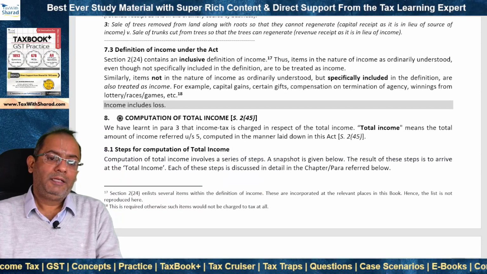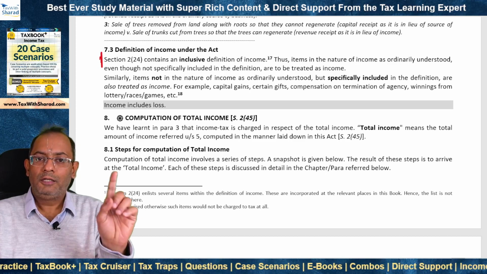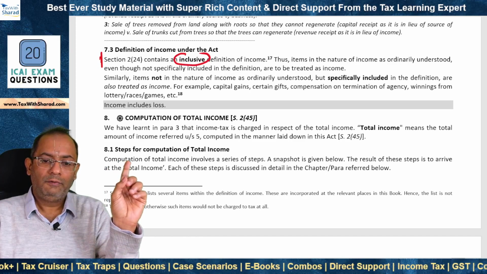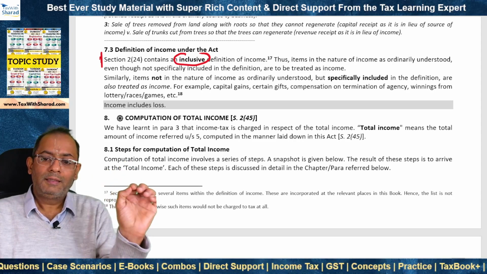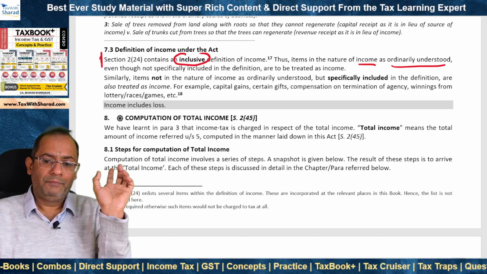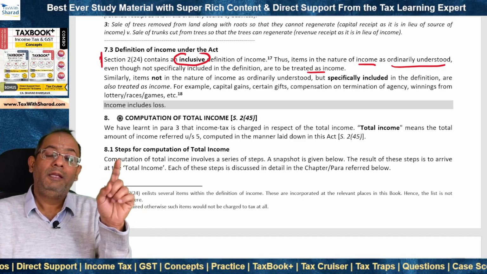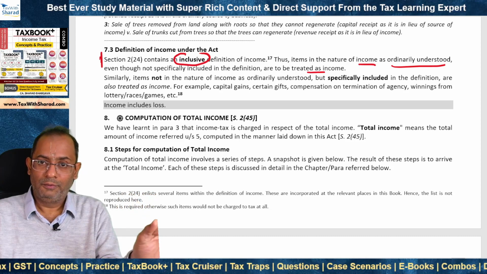Now income has been specifically defined under section 224, and section 224 contains an inclusive definition of income. That means it is not exhaustive. Thus items which are ordinarily understood as income are to be treated as income even if they are not specifically mentioned in the definition under section 224.